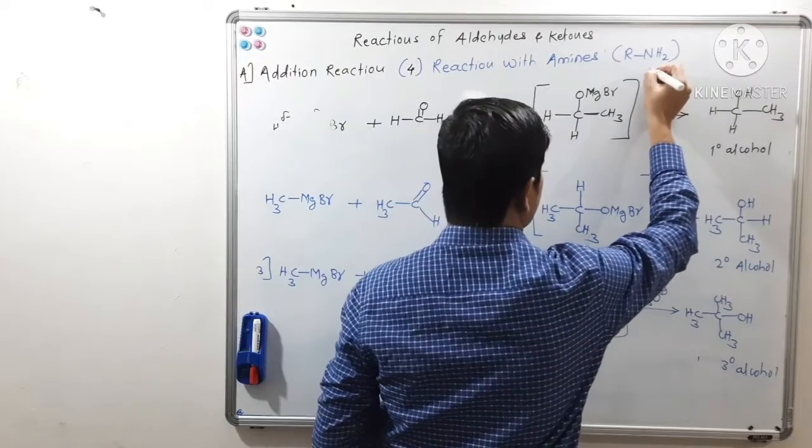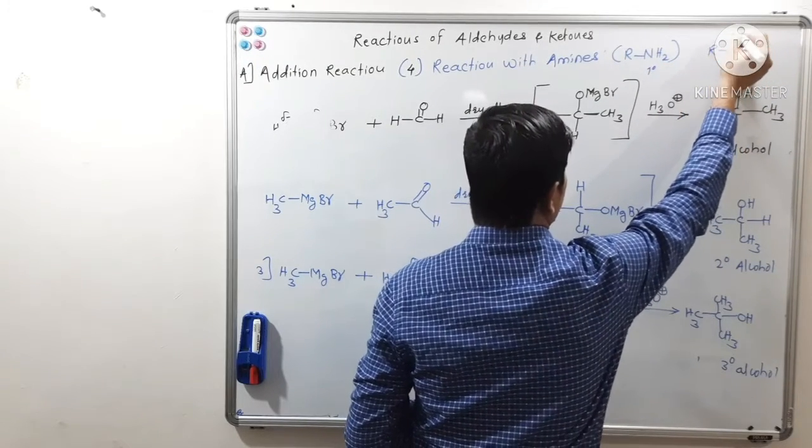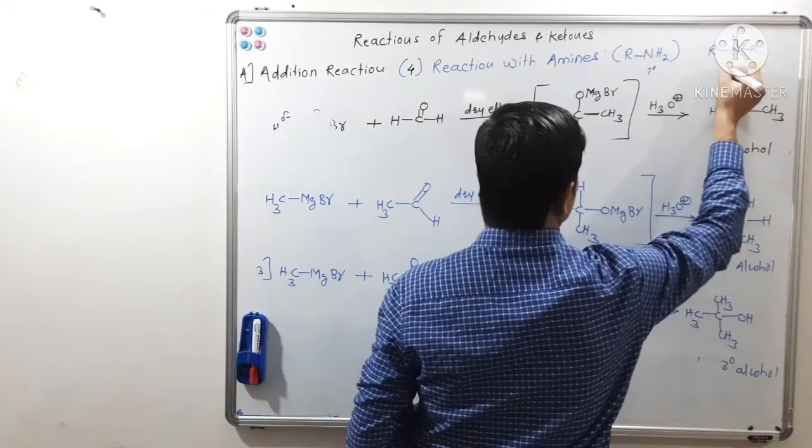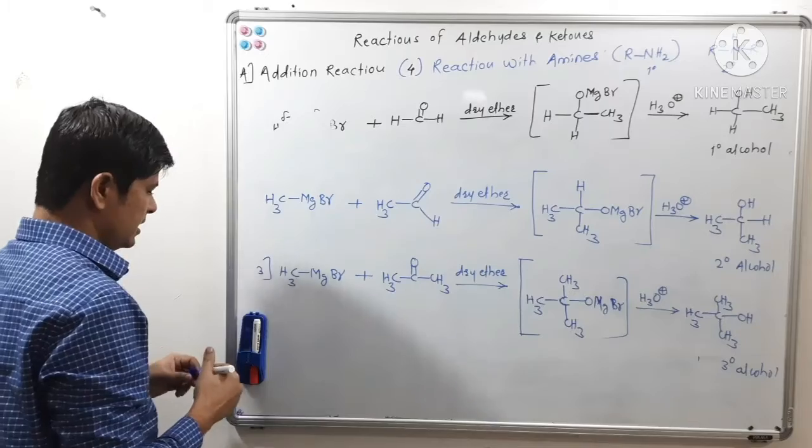This is a primary amine, and if we use a secondary amine like RNHR dash, this is a secondary amine. Now let us see the reaction with amine.